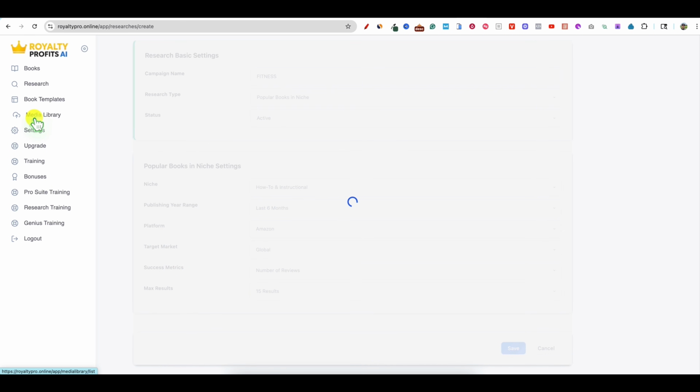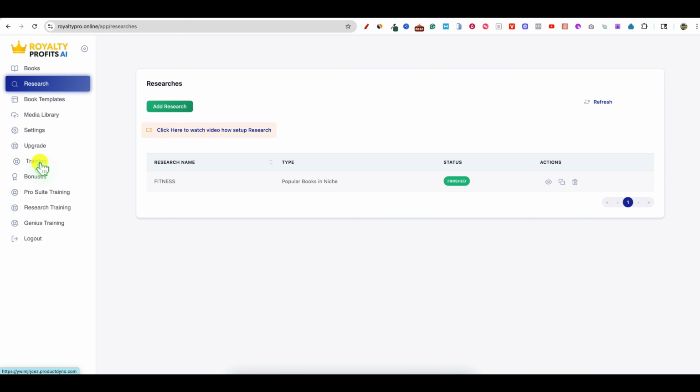You can upload book covers and so forth. You have templates that you can use if you want a certain look and a certain font. You can use book templates there. All your settings right there, all your upgrades right there, and then all your trainings. You have your Pro Suite training, your research training, and your Genius training. So it's got everything you need under one roof.